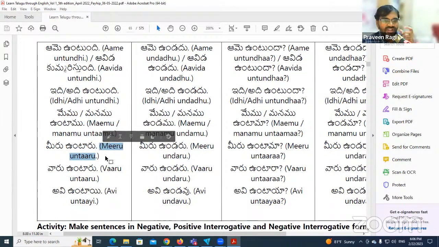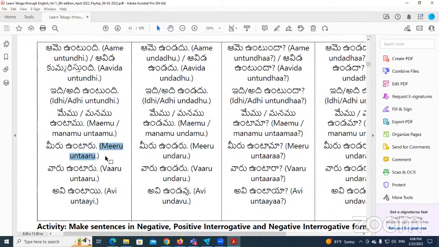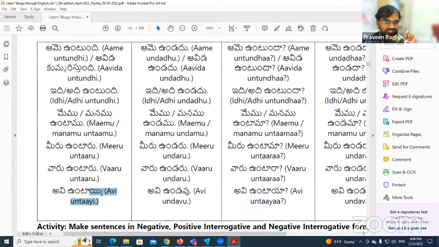This one, మీరు ఉంటారు. This is for you. This is for వారు ఉంటారు. This is for things, అవి ఉంటాయి. Yes, this is for things.